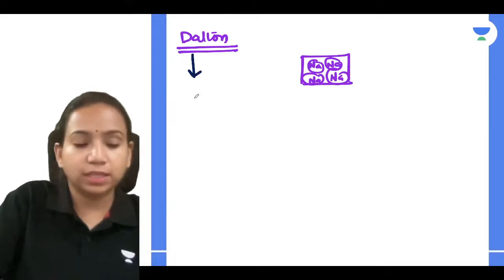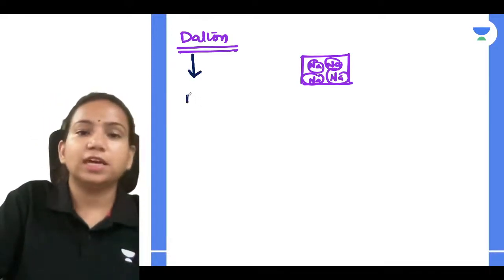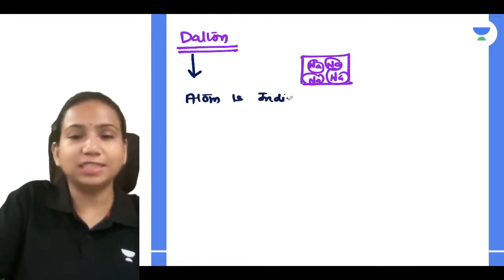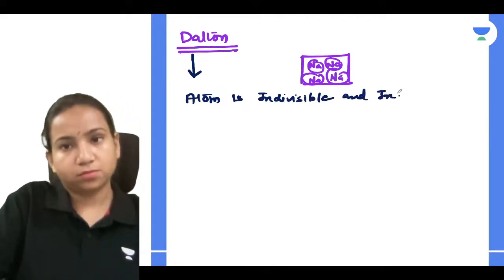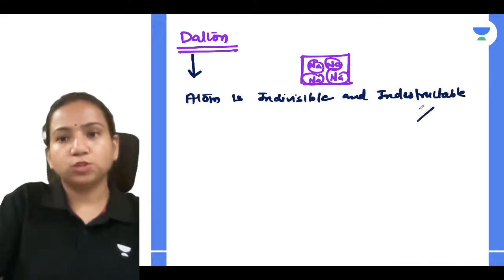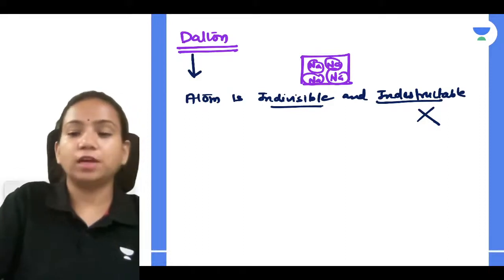But Dalton said a very wrong thing, that atom is indivisible and indestructible. But this was proven wrong after the discovery of electrons.